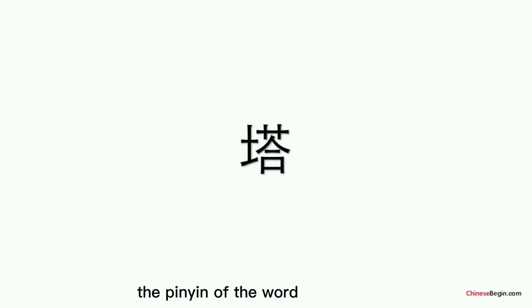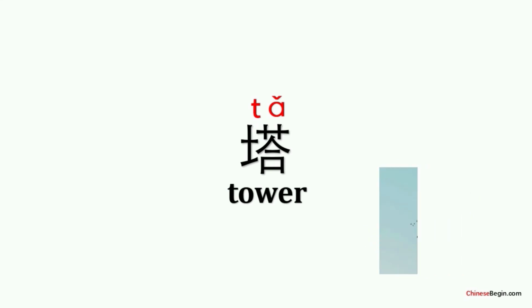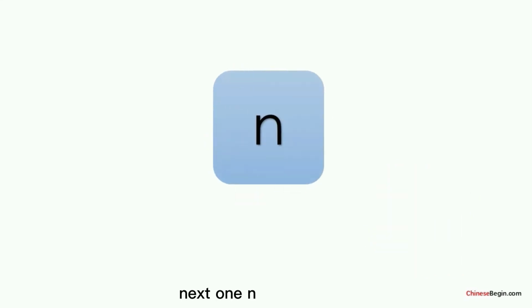The pinyin of the word ta is composed of the initial te and the final a with the third tone. Ta means tower.